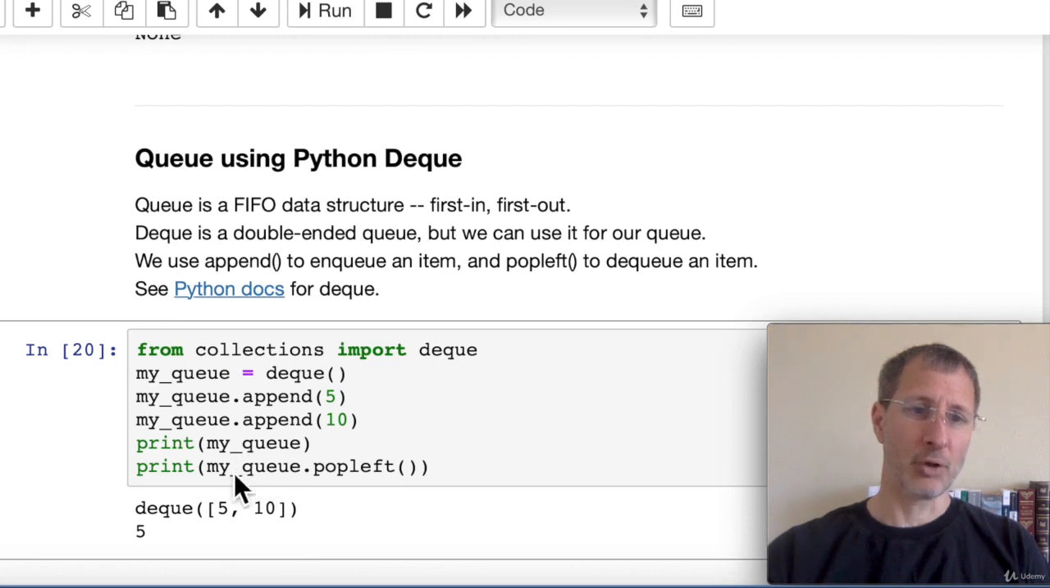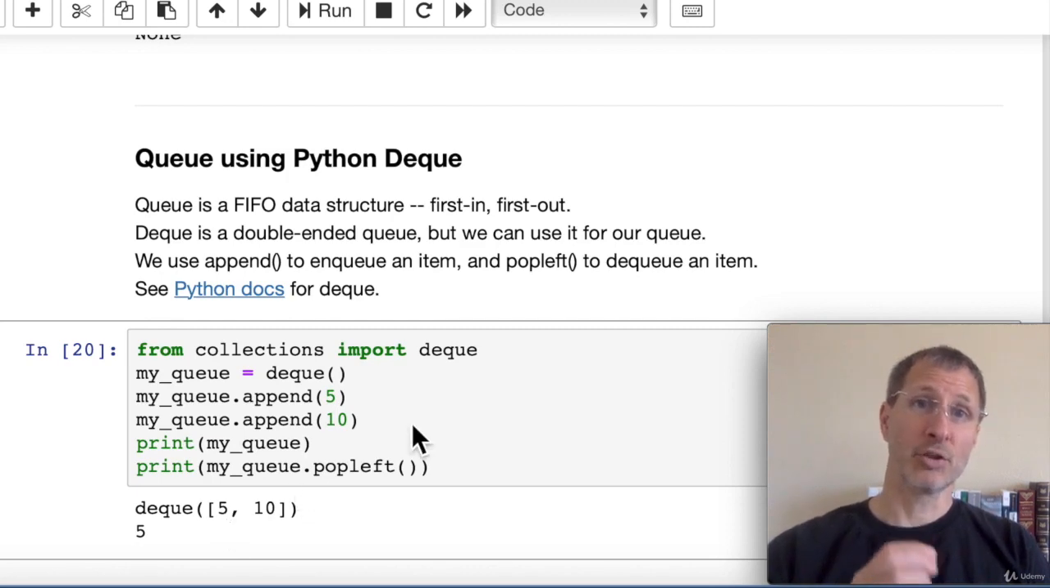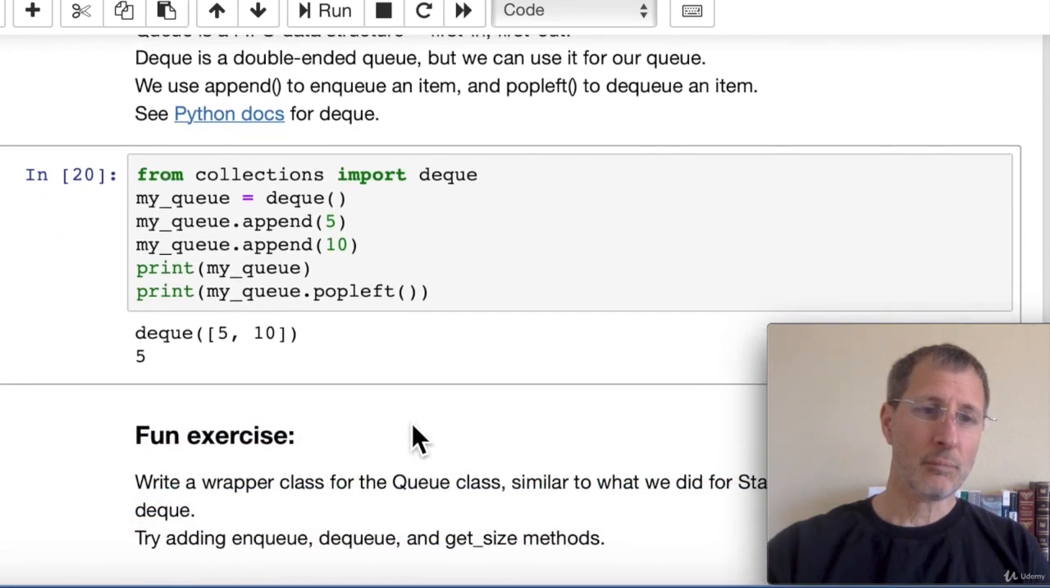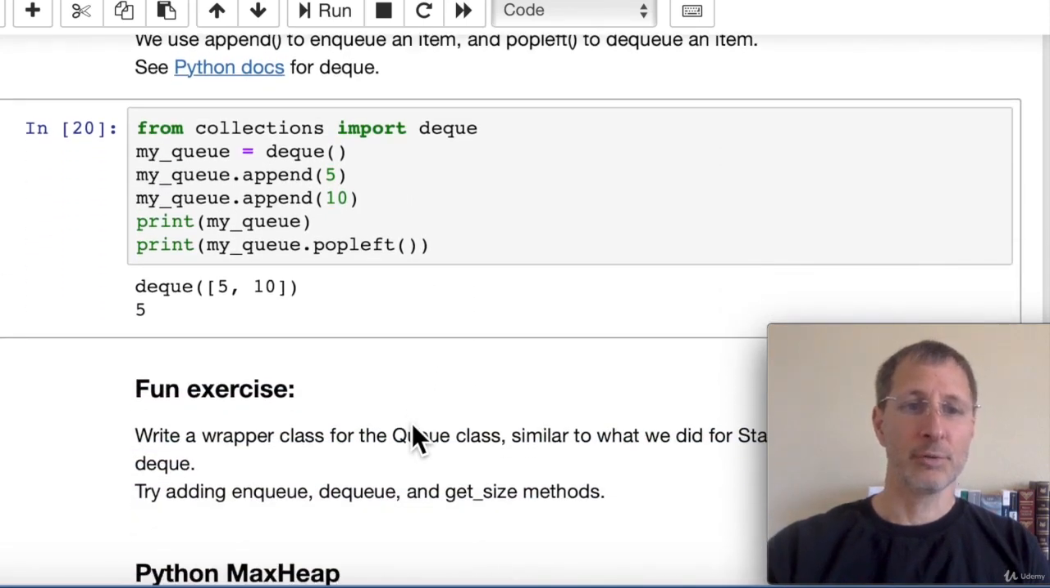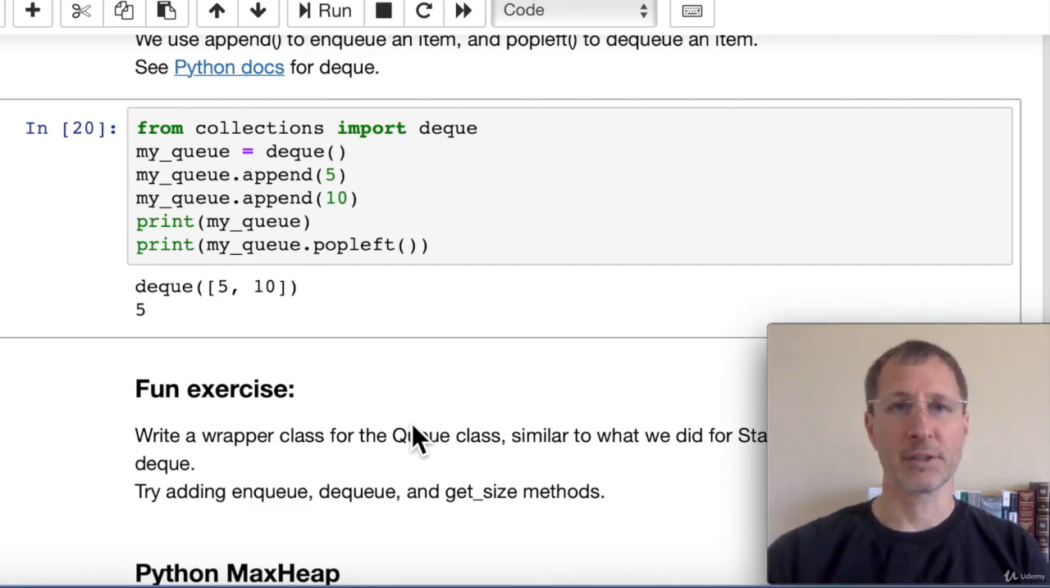And then if we want to pop items off of the queue, we use popleft, and here we get the 5. That pops an item off of the tail end of the queue or the left end of the queue. So it's pretty easy to implement a queue in Python. This is obviously a common enough data structure that Python built in a library for it. Now, as a fun exercise for you, you may try writing a wrapper class for the double-ended queue to make a single-ended queue using push and pop, as we did similar for the stack.